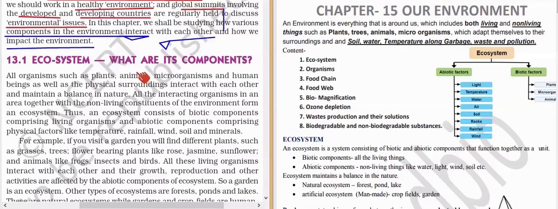Means they are depending on each other. See, if the plant has to survive, it needs soil. Not only soil, it needs water. Okay, and water comes from the rainfall. Rainfall comes, or it will be helped by the wind. So wind is nothing but air. Light is also important for the plants to grow. The temperature should be suitable. Like in summer, most plants will not grow very well. In the rainy season, rainfall occurs, and they'll grow like this. Rocks are also important for holding, giving anchorage for the roots. Like that, for plants, all these are helping them to survive.